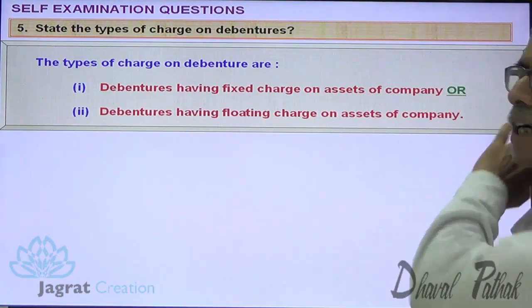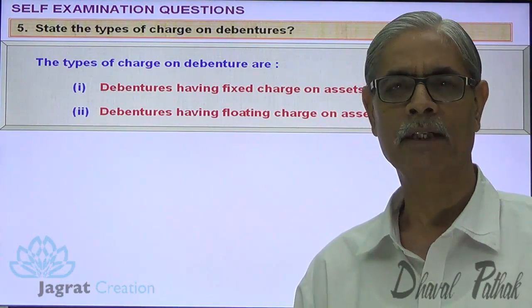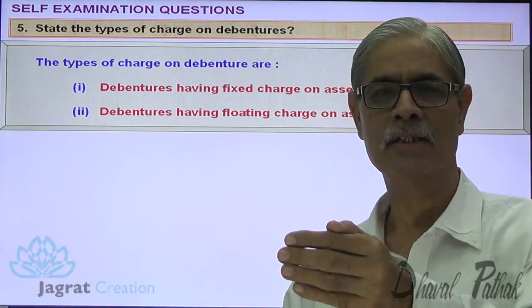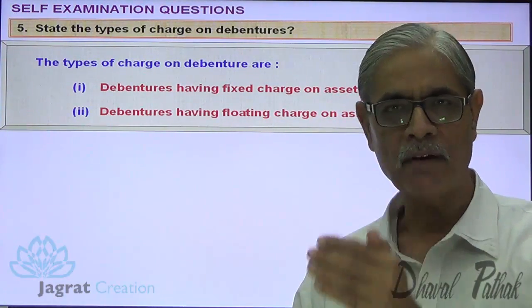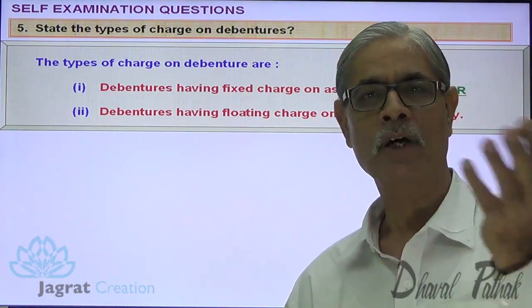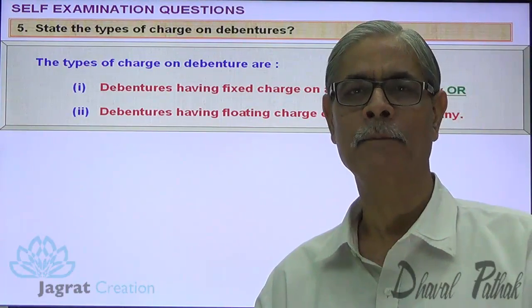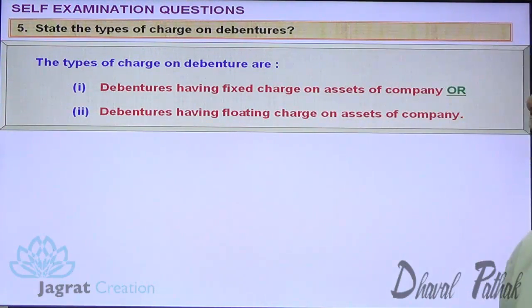Debenture having a floating charge on the assets of the company. Floating charge on the assets of the company. So charge flows from one asset to another asset. If the previous asset is sold by the company, then charge flows to the another asset acquired by the company. So such type of charge is known as floating charge. Next.